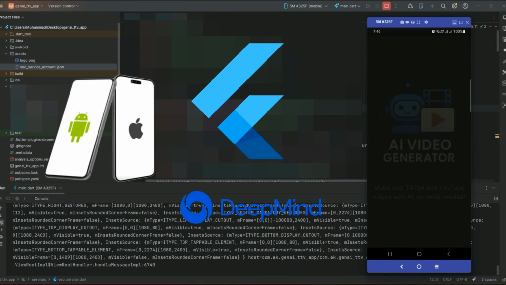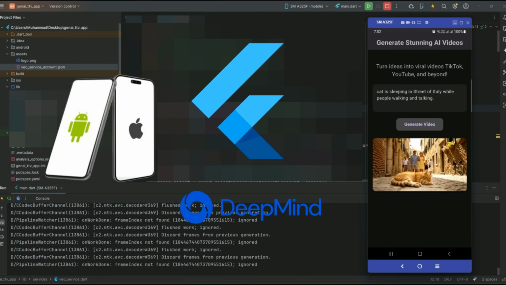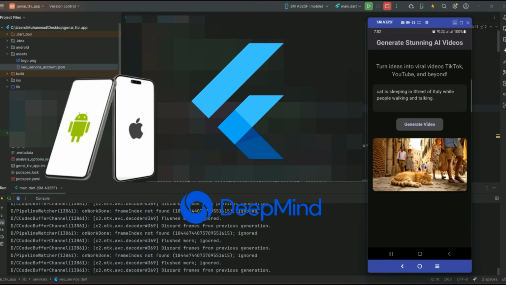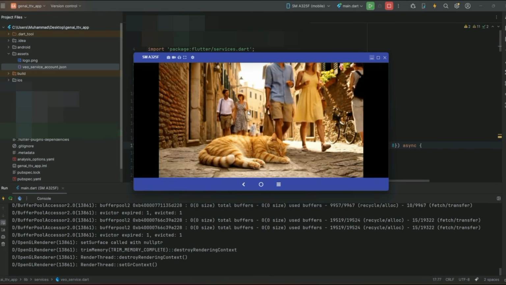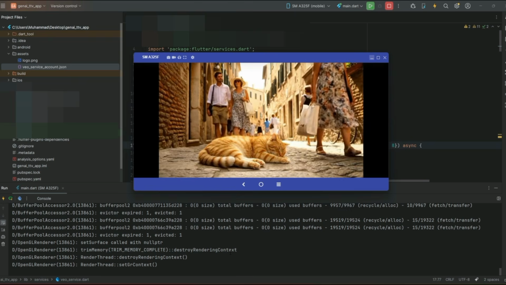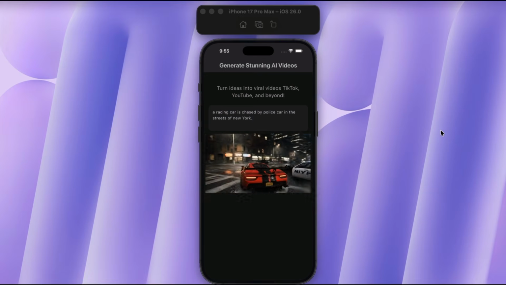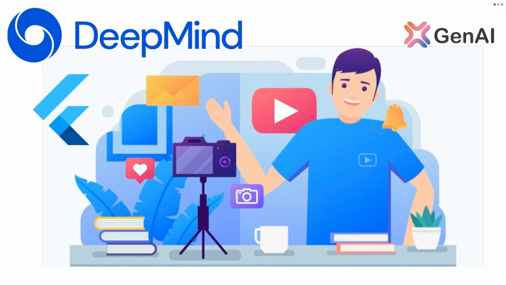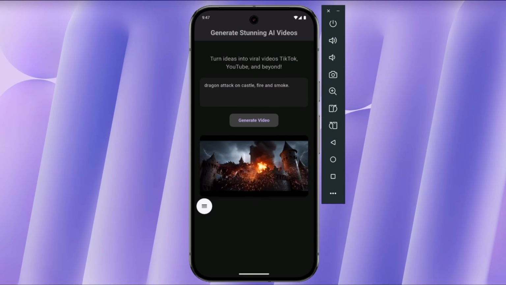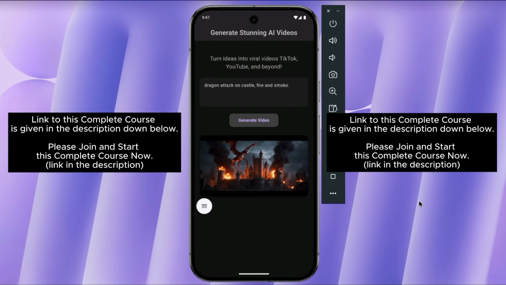In this course, you will learn how to work with Google AI models, specifically the Google DeepMind AI model, which is known as Veo, and Vertex AI. I will guide you step by step. You will master text to video generation using Google Veo, and you will learn how to integrate with Vertex AI APIs, REST APIs. You will learn how to build a real-world app for YouTube and TikTok creators, and you will understand how generative AI is transforming content creation.